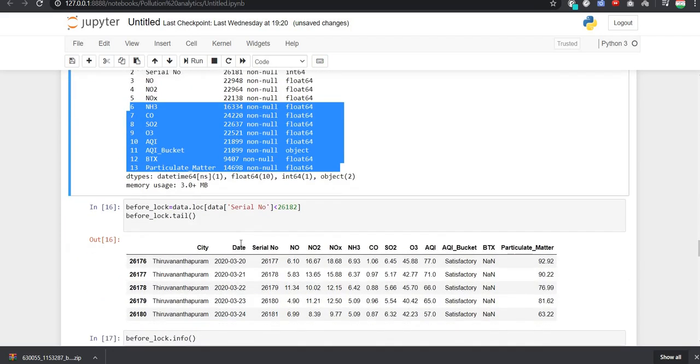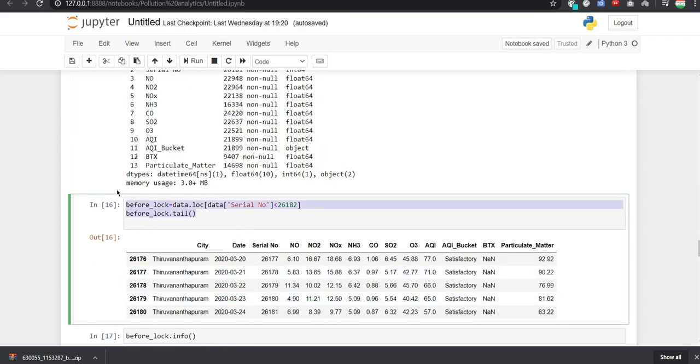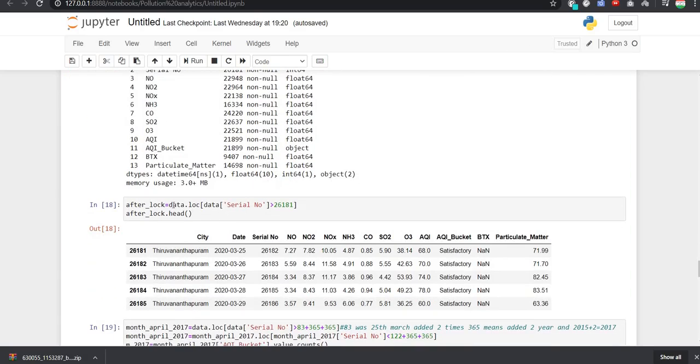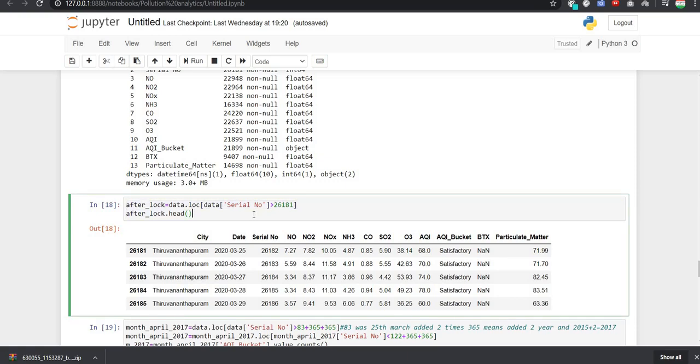So these may be the problem. After that we have done before lockdown. Now we have done it for after lockdown, and for after lockdown, see what we have done. We have used the function location, and from that serial number we are saying that if the serial number is greater than 26181, then it will show the date of 25th of March, and we have randomly chosen it.